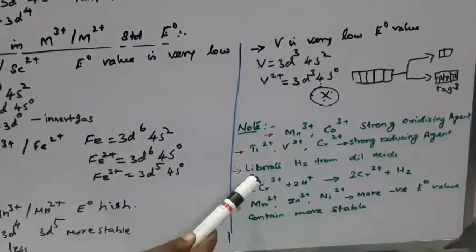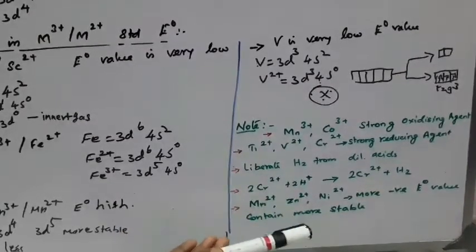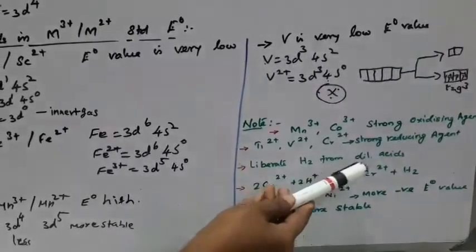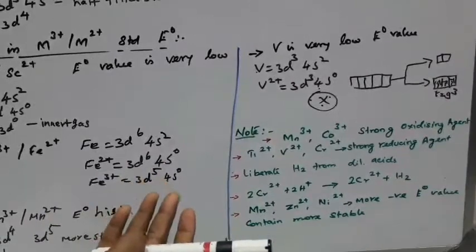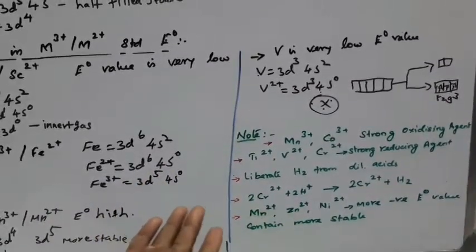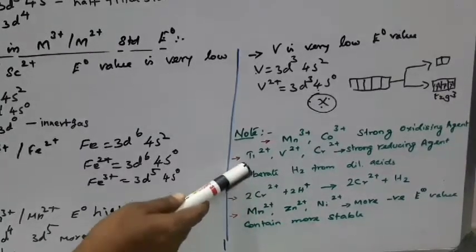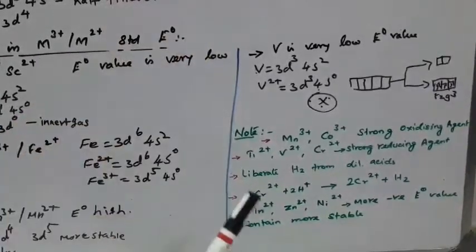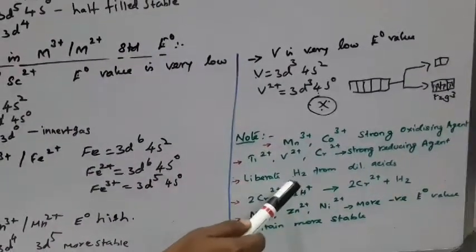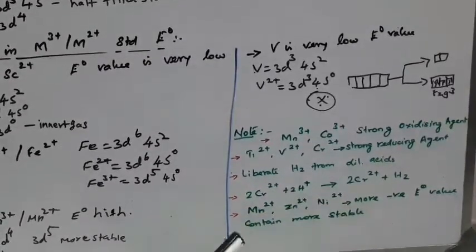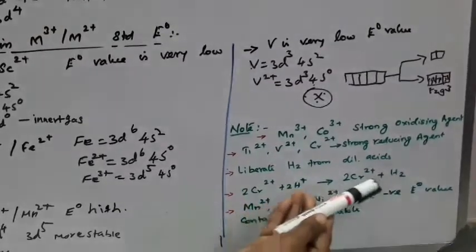Also, elements with a stronger negative E0 value easily liberate hydrogen gas from dilute acids. Earlier, copper has a positive value and does not liberate hydrogen gas from dilute acid, we studied that. But here the value is more negative for the elements present down the group, so they easily liberate H2 gas from dilute acids. For example, chromium reacts with HCl to form H2 gas.